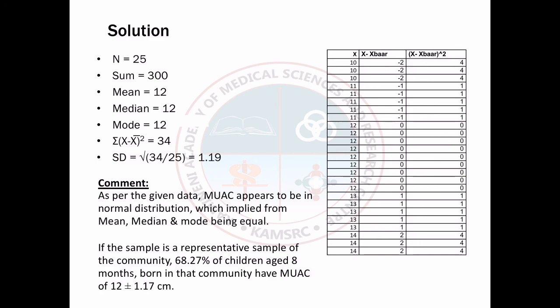So as per the given data, it is a normal distribution, which is implied by mean, median and mode being equal. Almost all are equal. So when you take the standard deviation, it is a normal distribution, that is, the bell curve type. If the sample is a representative sample of the community, 68.27% of children aged 8 months born in the community have a mid upper arm circumference of 12 plus or minus 1.19 centimeters.